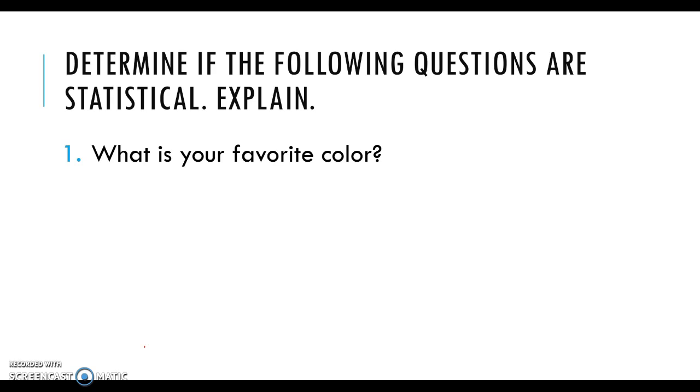So here, when you have a question, what is your favorite color? If you were to ask everybody in your class, what is your favorite color? If you could get a variety of answers, that would be considered a statistical question. So for this question, it actually is statistical. And then when we need to explain, that could be a couple different ways. One way we could say is there's no right answer to this question, no correct answer. Or we could say that we could get a variety of answers if we ask this question. So something along those lines would be our explanation. But we have to make sure we remember to explain our answer.